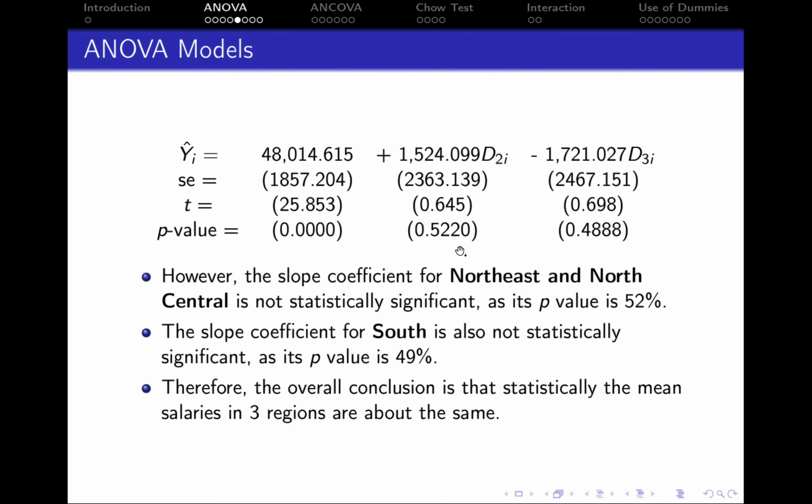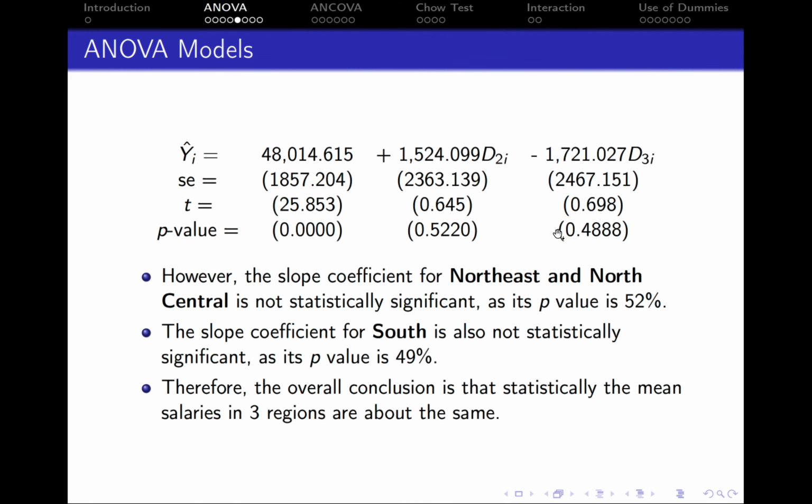And now let's have a look at the p-value of the second coefficient. It is equal to 52%, which is much higher than even 10%, which means we cannot reject the null hypothesis that this coefficient is statistically insignificant, that it is equal to 0. In other words, since it is not statistically significant, the difference of the two salaries is not statistically significant, which means that statistically, the salary in the West and the salary in the North are the same.